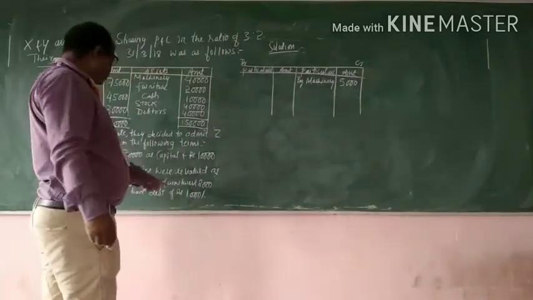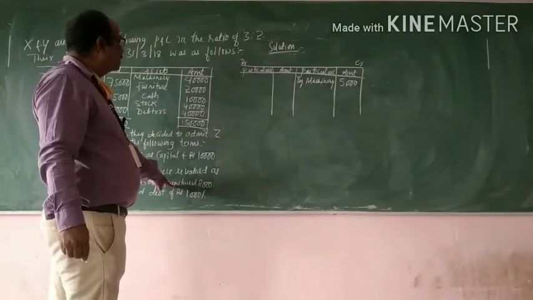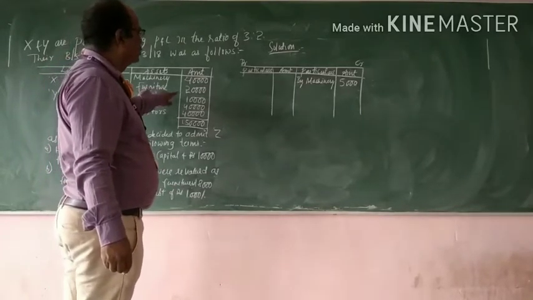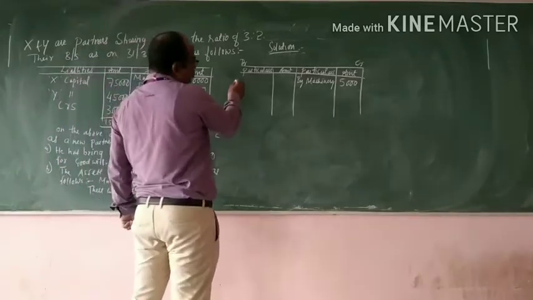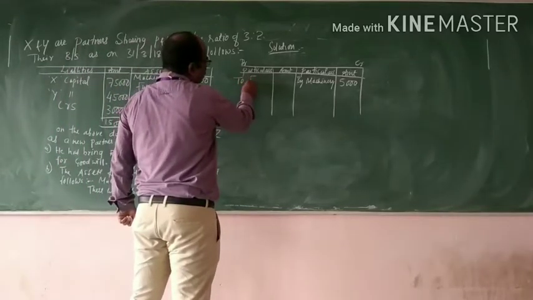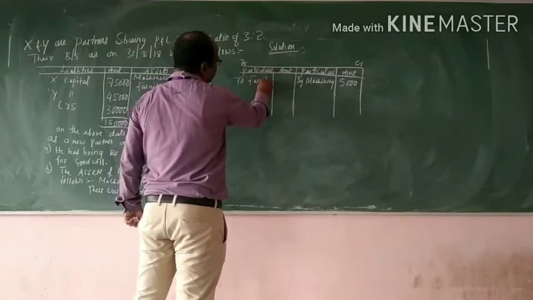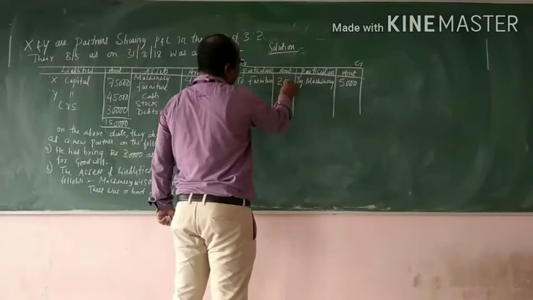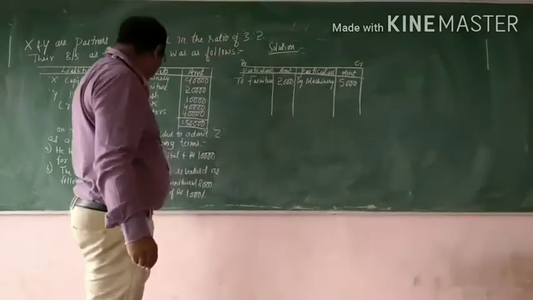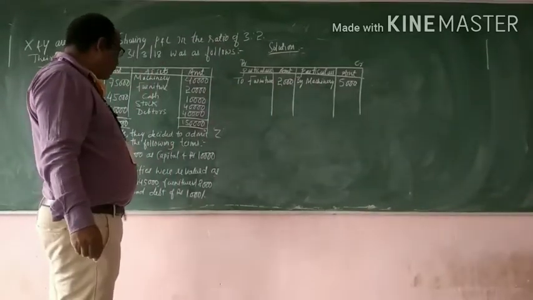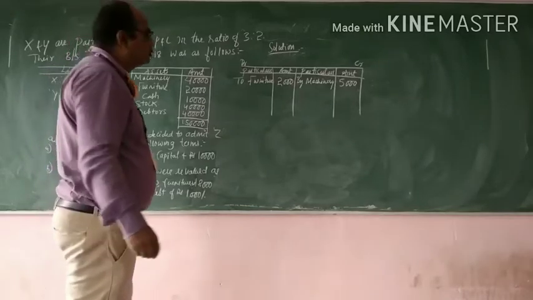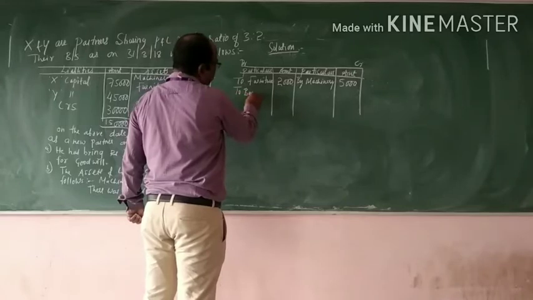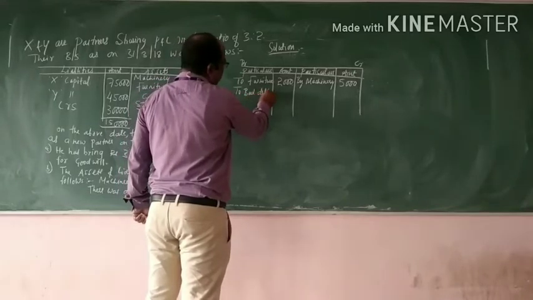Second is furniture. It's revalued at 18,000, and in the balance sheet it is 20,000. So there is a decrease of rupees 2,000 to furniture. And there was a bad debt of rupees 1,000. So there is a decrease in debtors. Bad debts means bad debts 1,000.